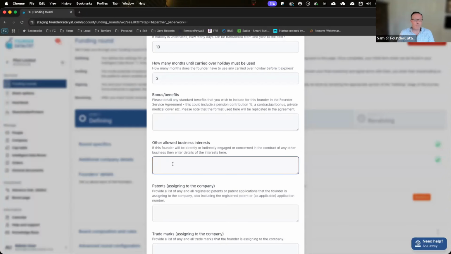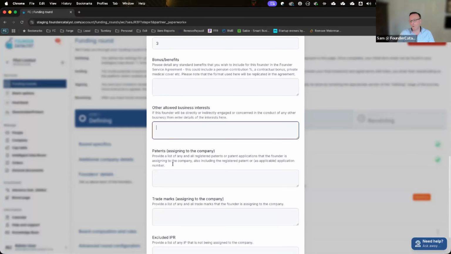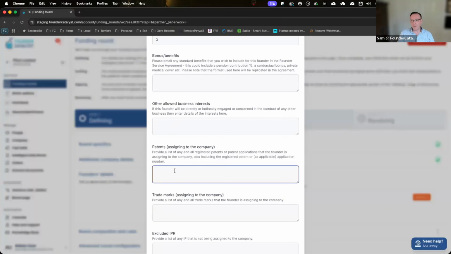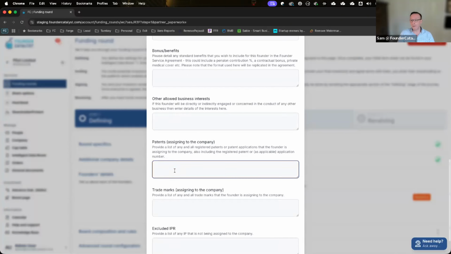The next section is around other allowed business interests. So by default, the paperwork assumes that you are dedicating all of your time to this business and you have no other business interests. If you do have anything that falls into that, maybe you're working a day a week as a contractor in order to keep the lights on in lieu of a salary from the business, whatever it happens to be, then you should declare that here. And it means that nobody can come after you for not dedicating 100% of your time. If you have any patents that you want to make it clear explicitly that you're allocating into the business, then you should detail the patents here.